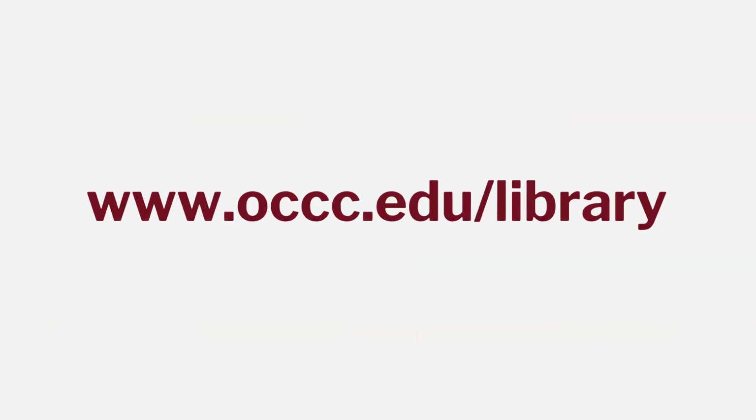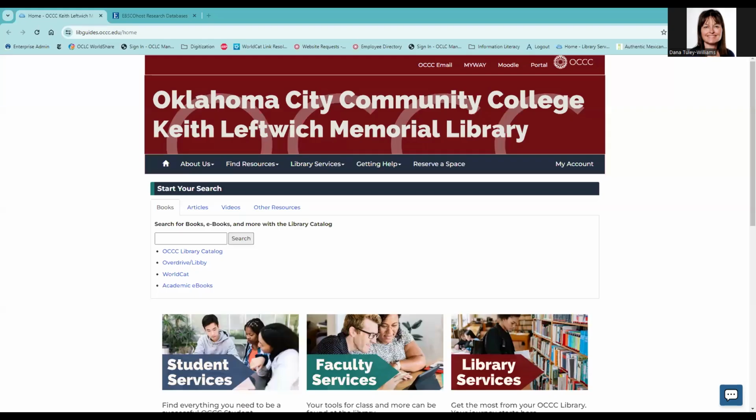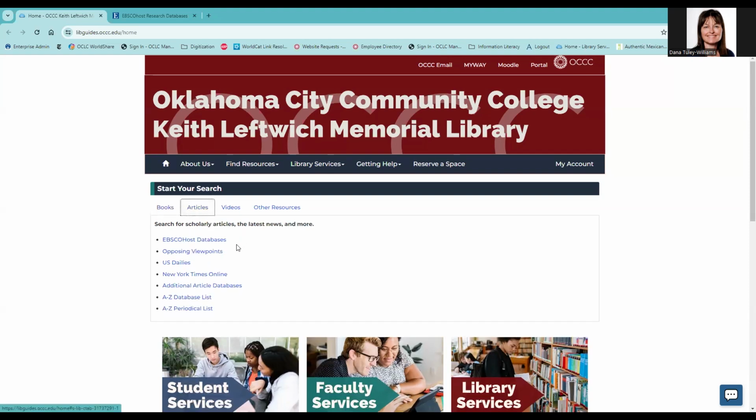To access EBSCOhost, visit the library's website, www.occc.edu/library. EBSCOhost is the library's primary source for articles. It is a collection of article databases that include magazines, journals, and periodicals. EBSCOhost can be accessed by clicking on the Articles tab, then EBSCOhost.